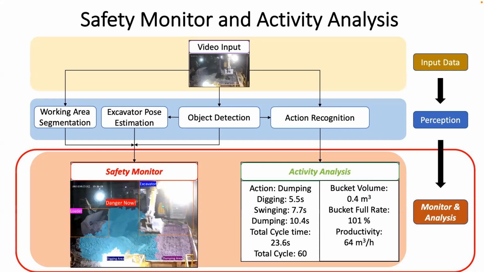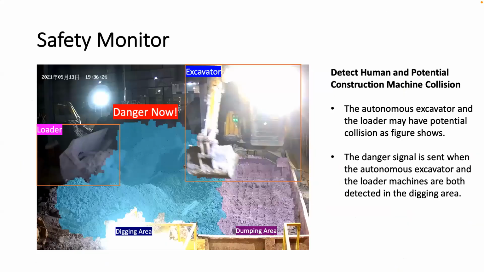Next, safety monitoring and activity analysis. Finally, construction safety is monitored based on perception results. Besides, the productivity of the excavator is calculated from the action recognition results. The autonomous excavator and the loader may have a potential collision, as the figure shows.